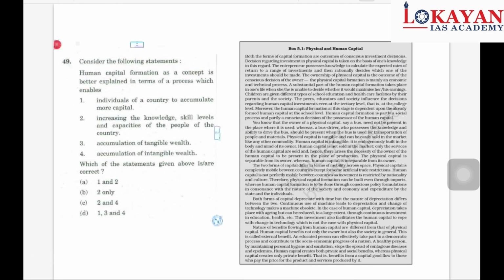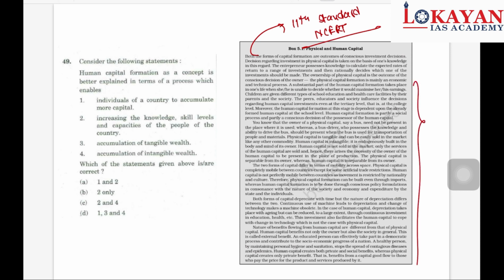Okay, now this question is directly picked up from your 11th standard NCERT, human capital formation. So the answer is there in this paragraph. Okay, human capital formation is a concept which is better explained in terms of a process which enables individuals of a country to accumulate more capital. Okay, so this is not human capital, but this is the characteristic of physical capital.